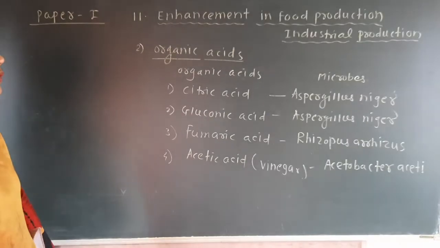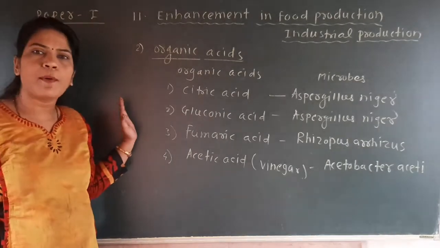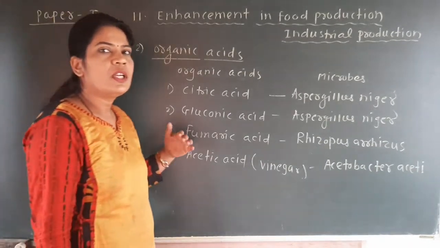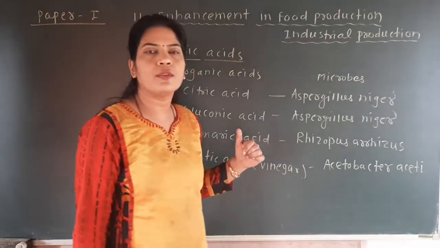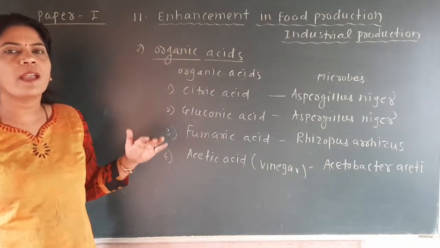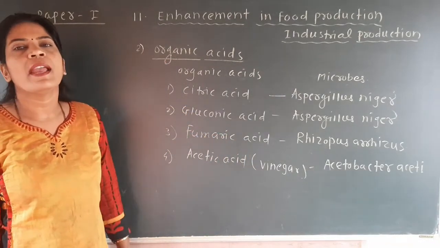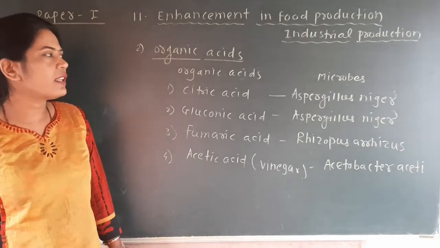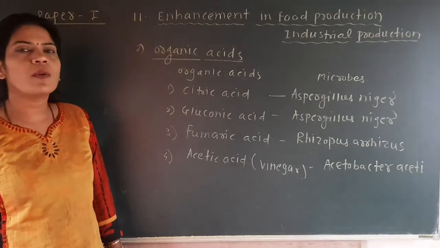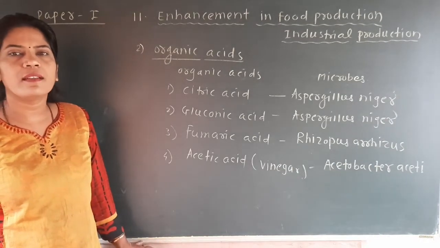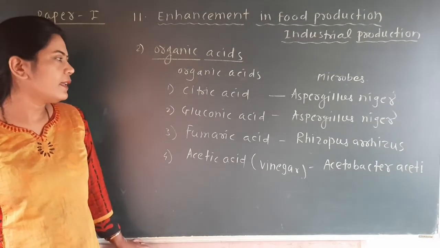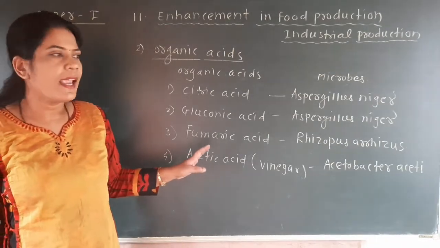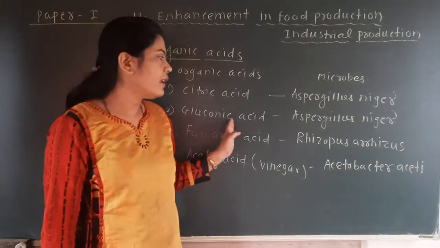Okay, now students, see here, this is a very important chart from the exam point of view. If we see the previous theoretical question papers, you can see the number of times a question has been asked for MCQ as well as for one sentence. For example, the question is asked: for the production of citric acid, which organism is involved? Or a blank chart is given in theory, and there you have to write the name of that particular microbe.